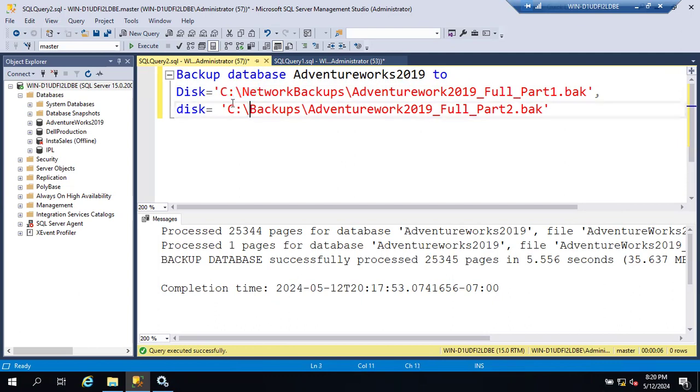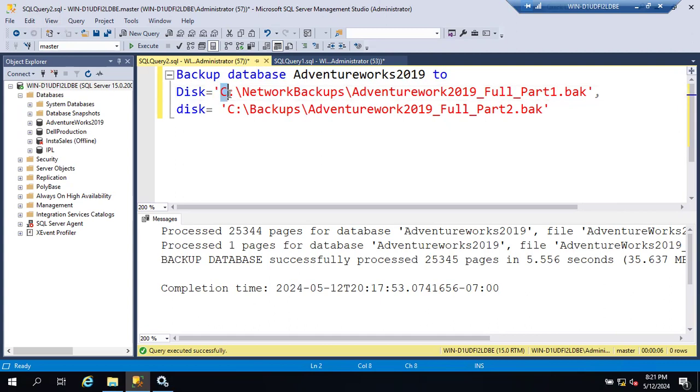See, the simple thing is the drive, right? Whatever drive you are giving, it will take the backup to that drive as long as it is accessible. Make sure it is a fixed drive, not a removable drive like a hard disk. Here you are going to give the path. It is not that if you give D drive, I don't allow you.